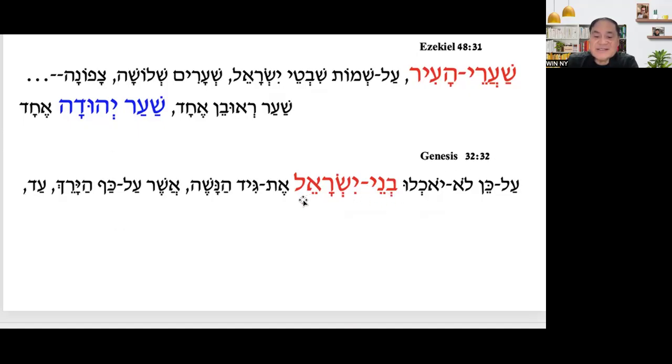Binay Israel, because this is children or sons of Israel. Binay, not banim. The same thing with Sha'arei ha'ir, not Sha'arim ha'ir. Binay Yisrael. Not banim Yisrael, but Binay.